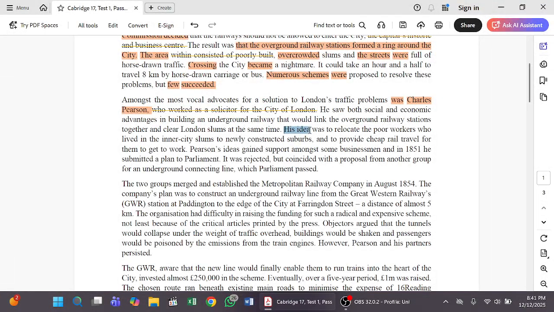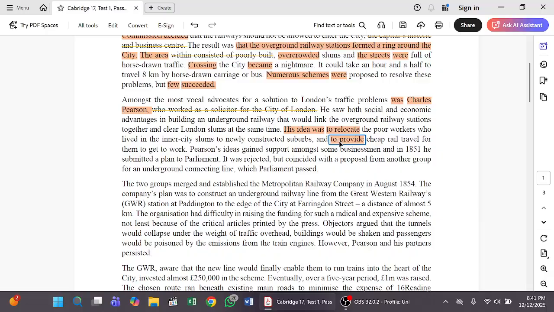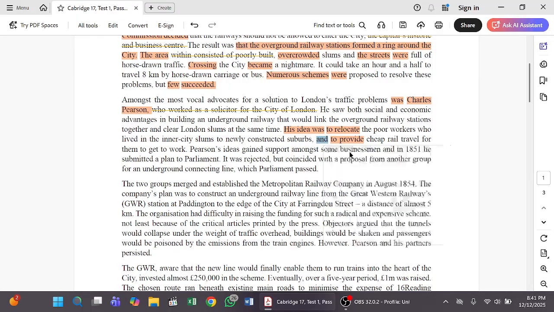His idea was, subject verb, to relocate the poor workers who lived in the inner city slums to newly constructed suburbs and to provide cheap rail travel. Look, after the verb we use to plus verb one, which is called an infinitive, and here we can also see a second infinitive, but we don't use any verb here because they are just connected by a connector, and, which is also called a conjunction.